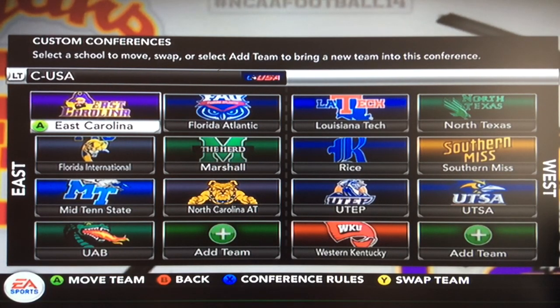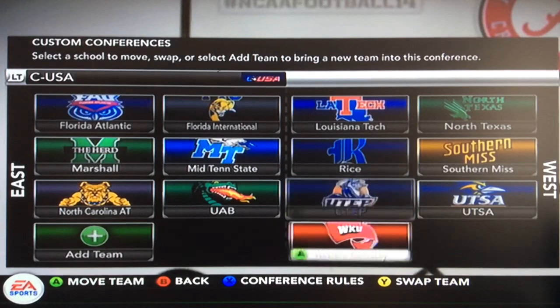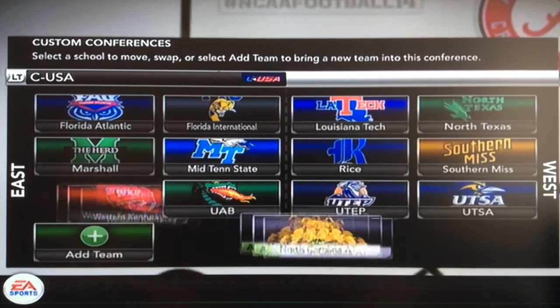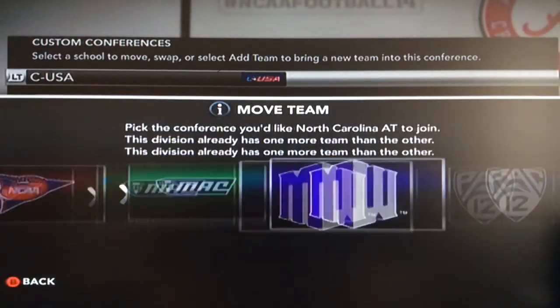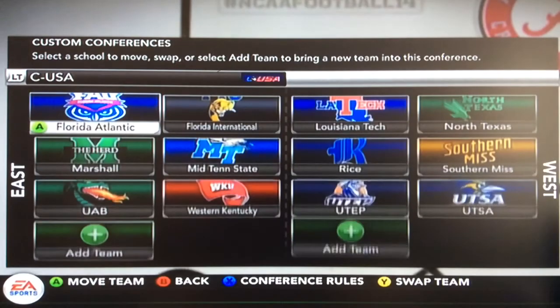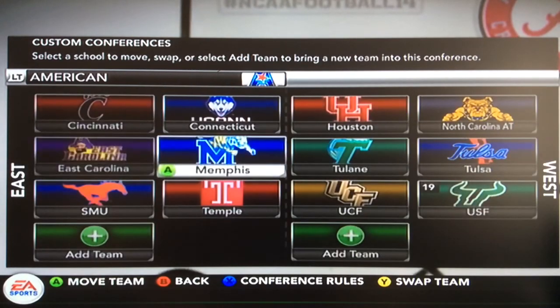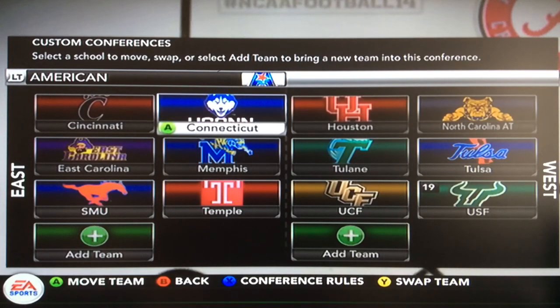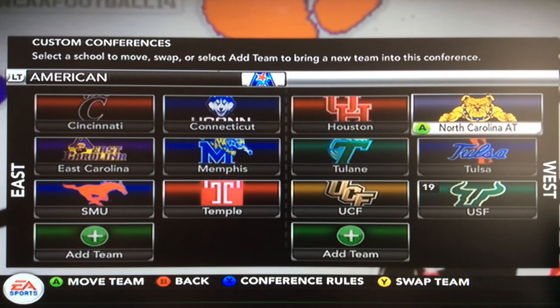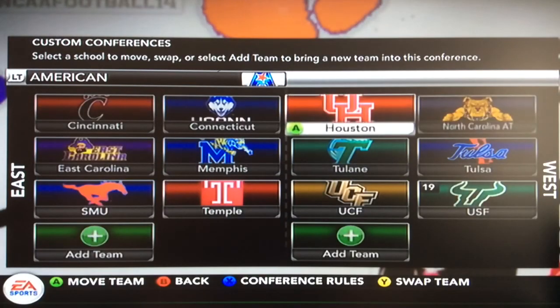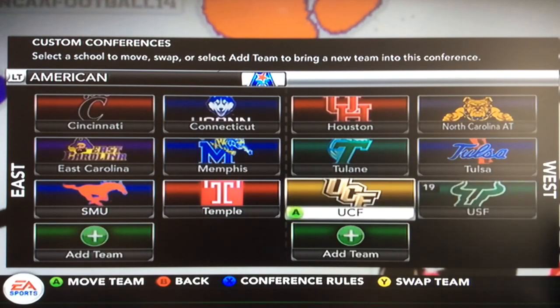I don't think I'm going to change all the conferences to make them what they are in real life, but pretty much just to affect our conference, sort of. After thinking about it, I think I would enjoy the American Conference more. So I'm going to move North Carolina A&T to the AAC Conference. East and West, we are... Is North Carolina East? Yes, so probably maybe... Wait, why would these two teams be in the West? Okay, I'll figure it out.